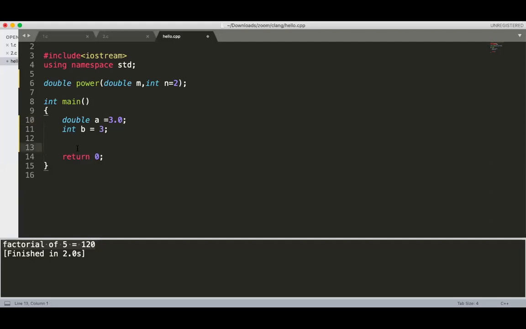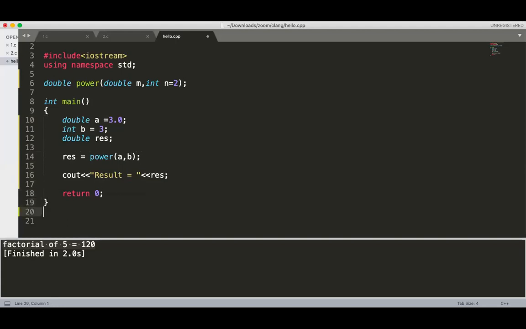Because 3 raised to 3 is 27, that should be the answer, and the result is double RES. How to call the power function? RES is equal to power A comma B. And here the result should be printed: result is equal to RES.